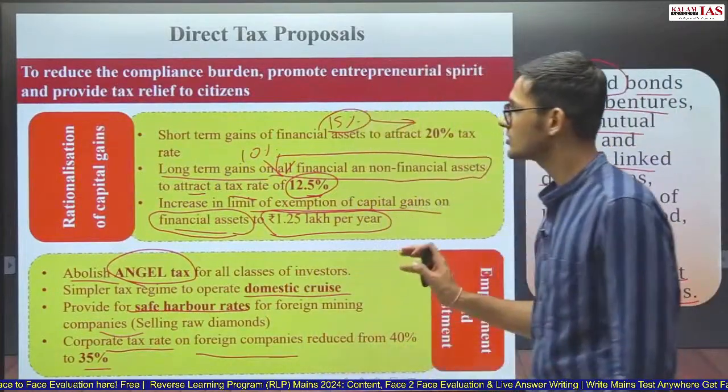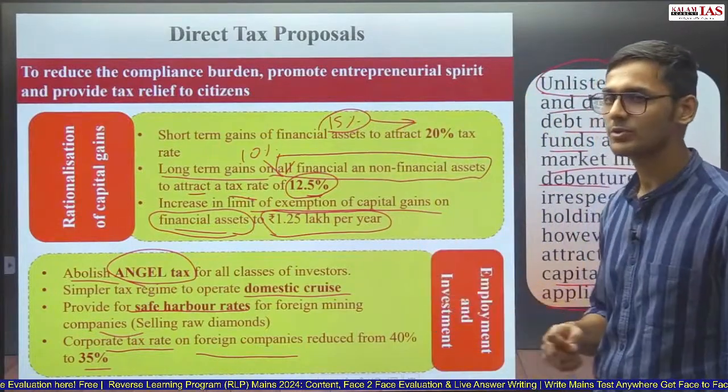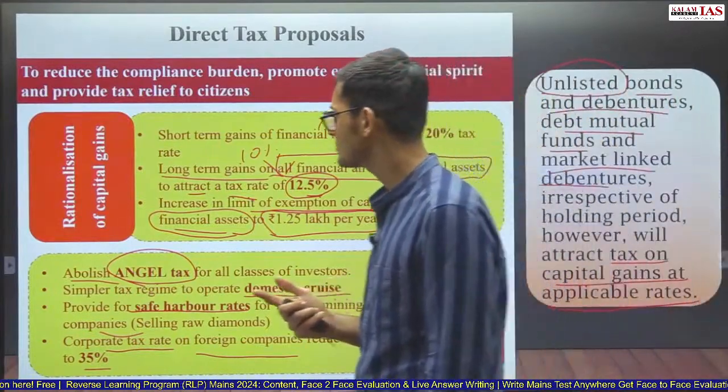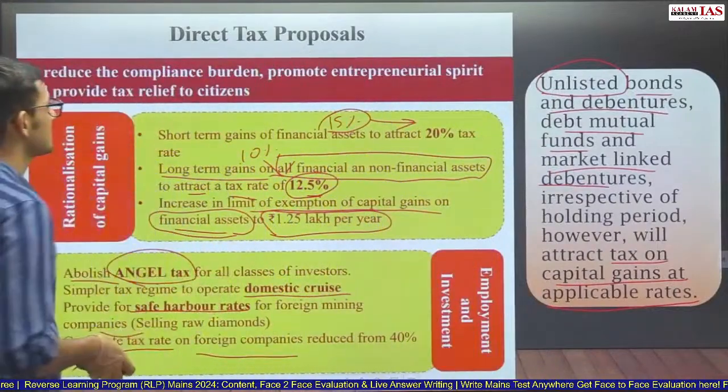So this is it. These are all the changes which have been made in direct tax proposals. We have talked about customs duties. What are the changes which were made in customs duties? What are the changes in direct tax proposals?